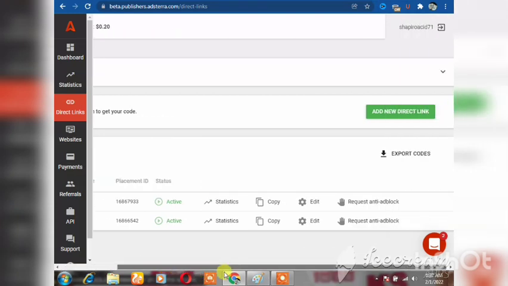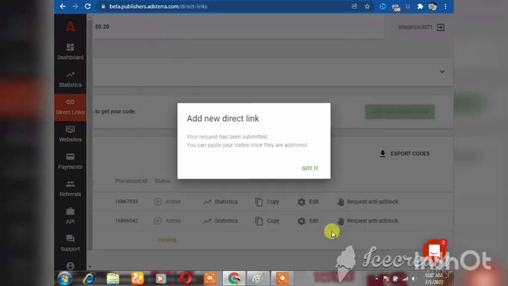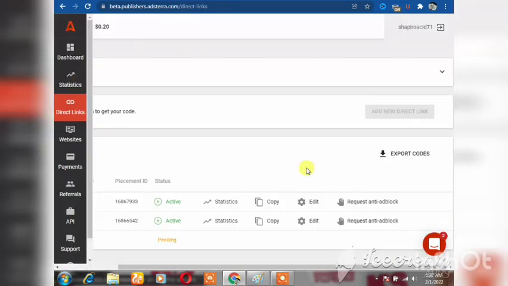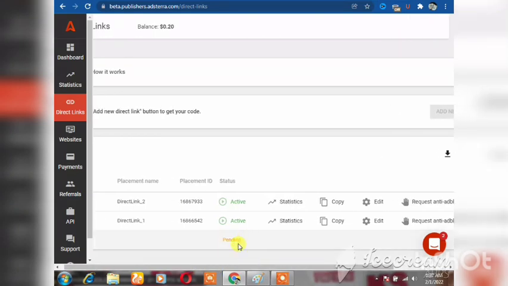So let me scroll here to see something. As you can see, they say add new direct link. You click on it, then you can leave the advert like this and click on add. So your new direct link will be pending here. Within 2 to 3 minutes they will activate it for you.